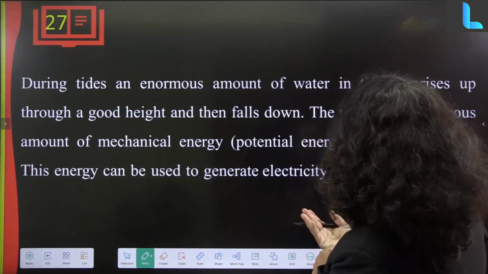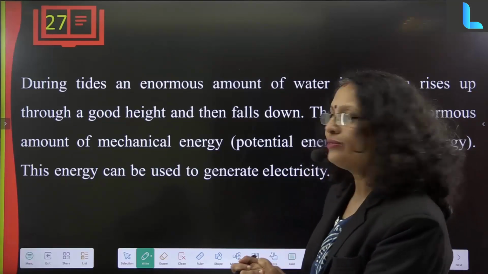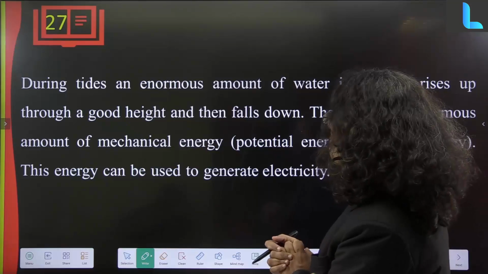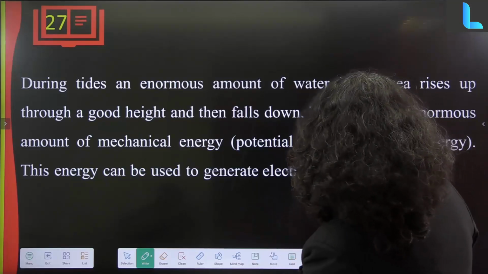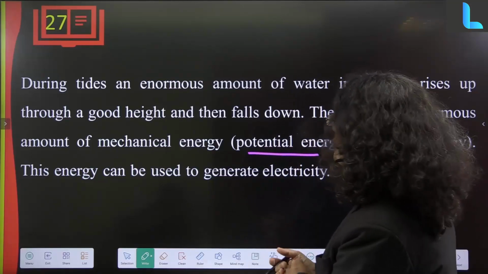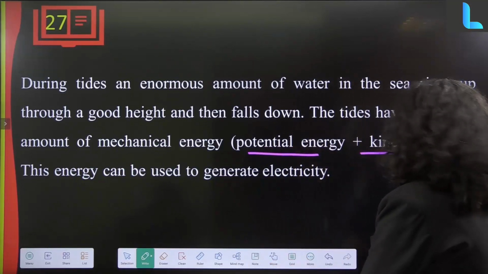During tides, an enormous amount of water in the sea rises up to a good height and then falls down. The tides have an enormous amount of mechanical energy. Potential plus kinetic energy is called mechanical energy, and this energy can be used to generate electricity.